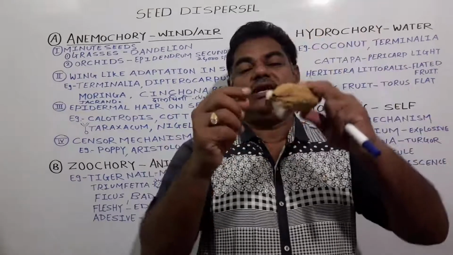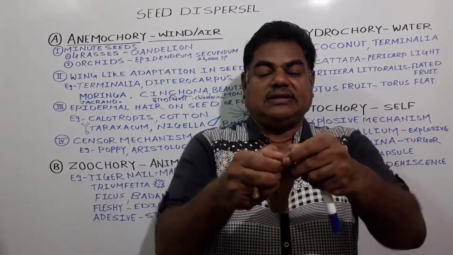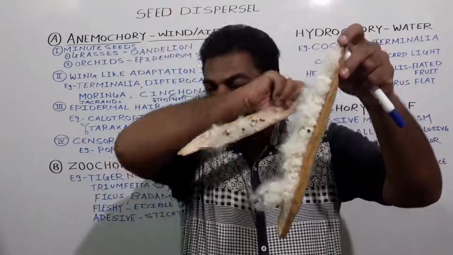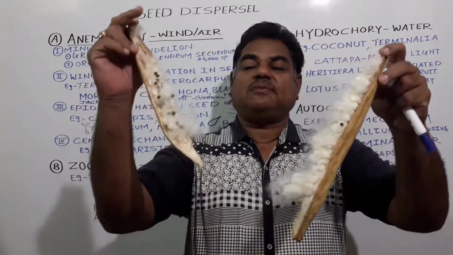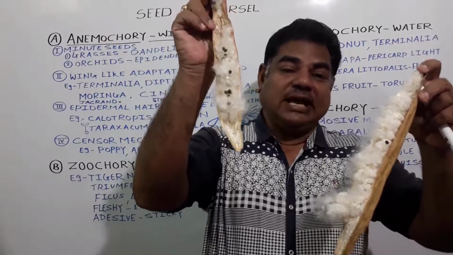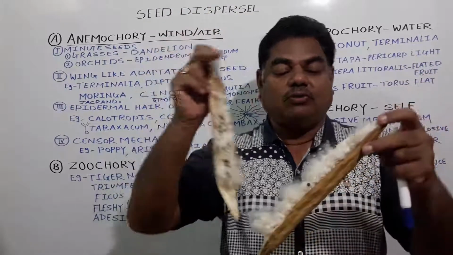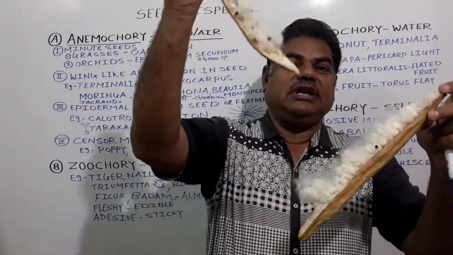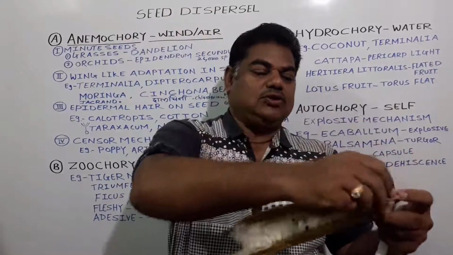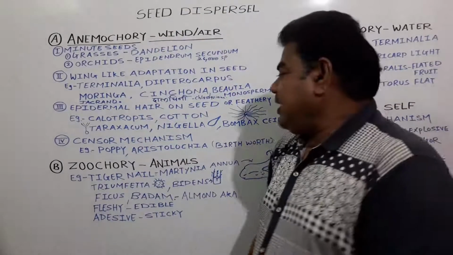See here, in case of Bombax ceiba, this fruit gets dehisced like this, and when it gets dehisced, see, all these seeds develop such a structure, and due to this trichome-like structure, or we call it hair-like structure, all these seeds get dispersed from one place to another with the help of what? Wind. See here, it gets dispersed like this, in case of Bombax ceiba.